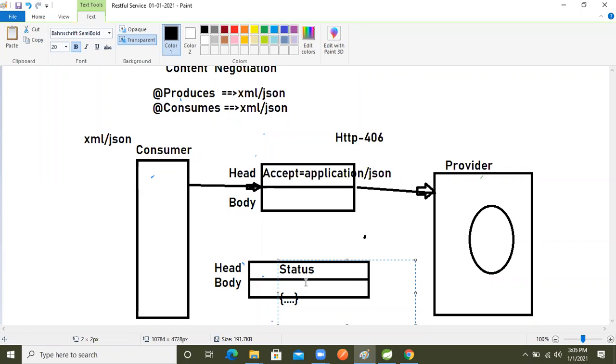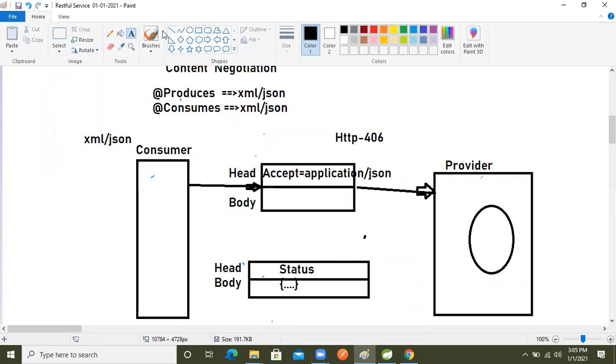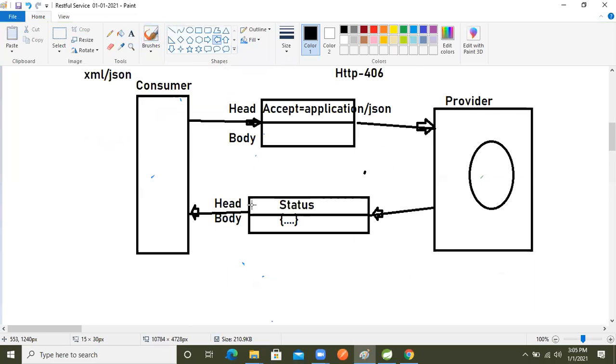Our endpoint, our resource, will prepare the object and return it back to the consumer. In which format? JSON data. We get it as JSON data. Same thing: what if we want XML data?